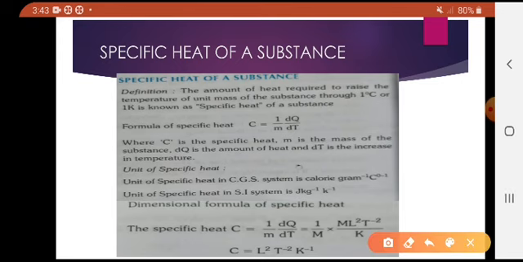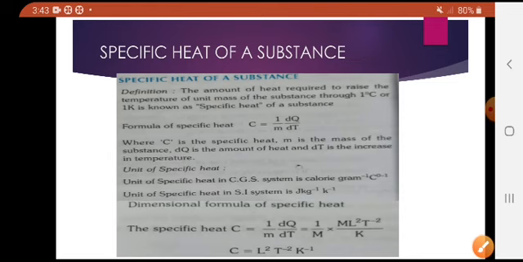Here the units of specific heat are gram calories per gram per degree Celsius in the CGS method, and in the SI method, joule per kg per Kelvin. Joule per kg per Kelvin is the unit for the specific heat in the SI system.